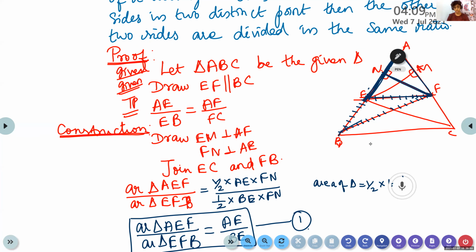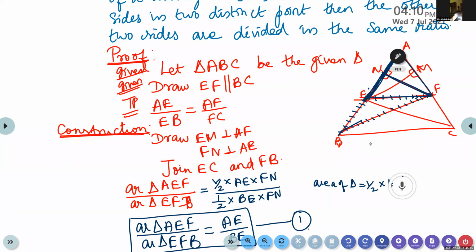Ma'am, when we draw the figure in our construction, like EN perpendicular to AF, right? Yes. And we repeat, construct ourselves EN perpendicular to AF. So should that line be a dotted line or straight? Dotted line or straight line, that is not a matter. You can draw it as dotted lines, or you can draw it as straight lines. In your textbook it is dotted.